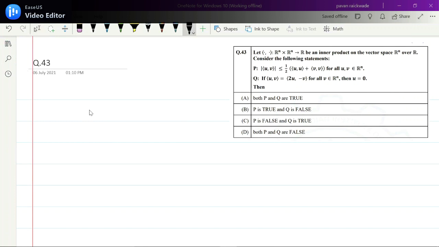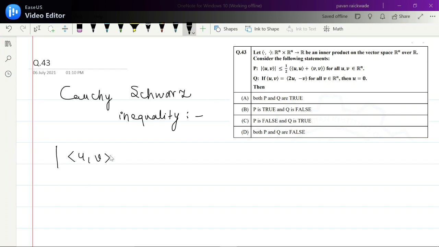For statement P we have to know the inequality called the Cauchy-Schwarz inequality. This will be there in any book, in the inner product chapter. The inequality says that for any two vectors u and v in the inner product space, the modulus of the inner product is less than or equal to the product of the norms, norm of u into norm of v. This is the Cauchy-Schwarz inequality. We have to use this fact.